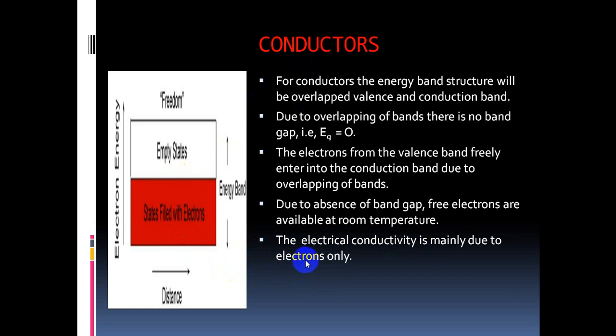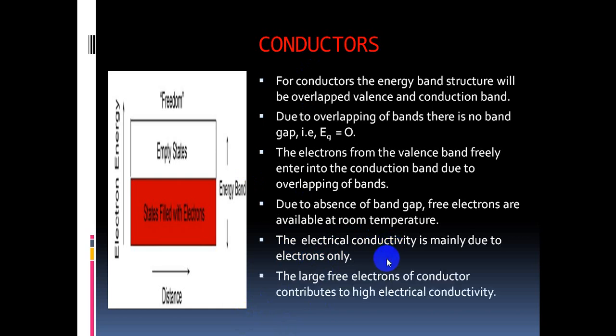Here the electrons carry the charge, so that's why electrons are called charge carriers. In this chapter, one word is coming repeatedly, that is charge carriers. What is meant by charge carriers? Those who carry the charge, which may be either positive or negative charge. If the negative charge is carried, those carriers are called electrons. If the positive charge is carried by carriers, those charge carriers are called positively charged carriers. Here in conductors, electrons are the charge carriers which are the cause of the electric conductivity.